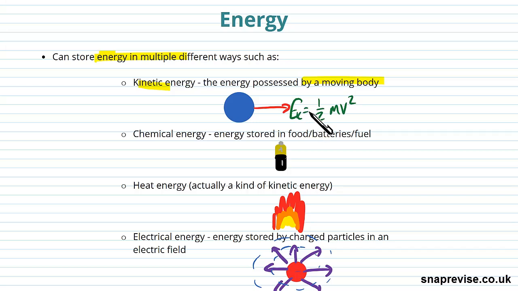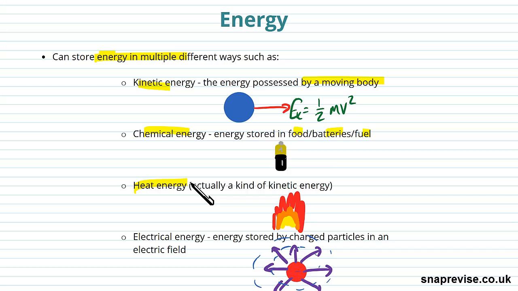But there are many other types of energy, so let's just whiz through a few of them. So there's chemical energy, that's the energy stored in food or batteries or fuel. You can eat food and your body breaks that down to produce energy. You can burn fuel to get the energy out that's locked up in hydrocarbons, etc. You have chemical energy in batteries that you can use to produce a current.